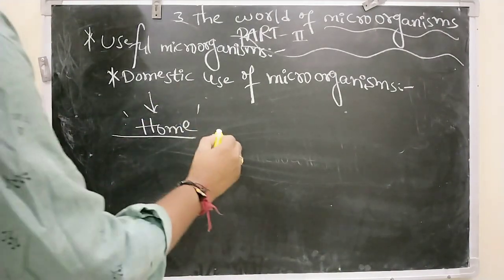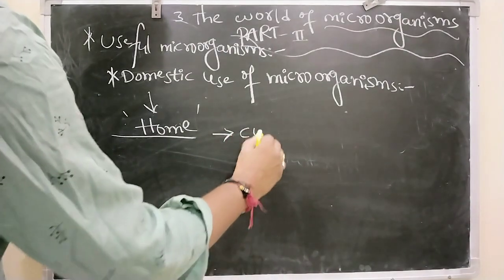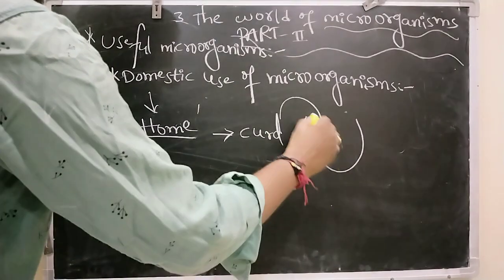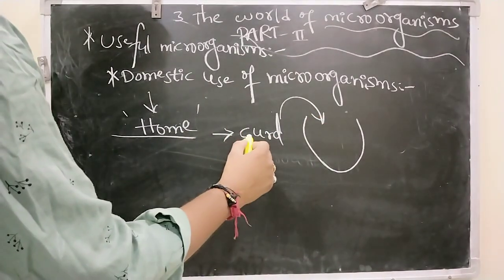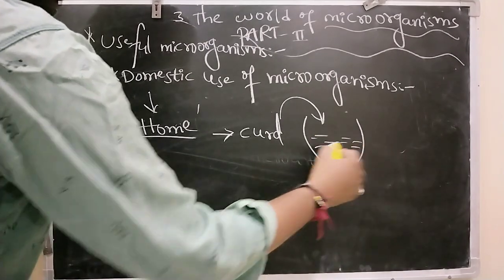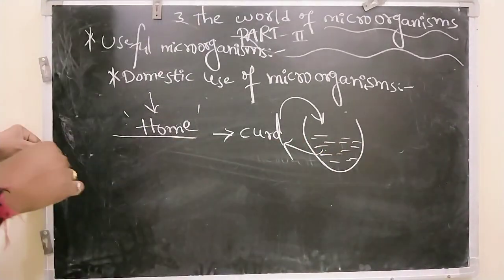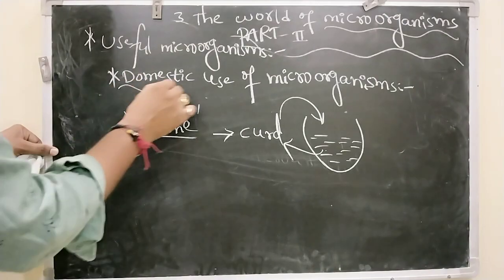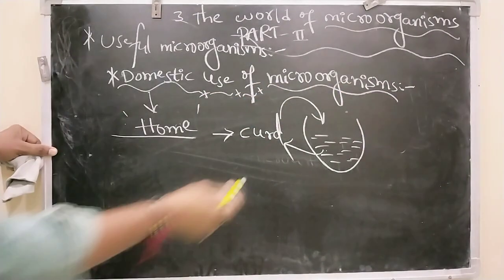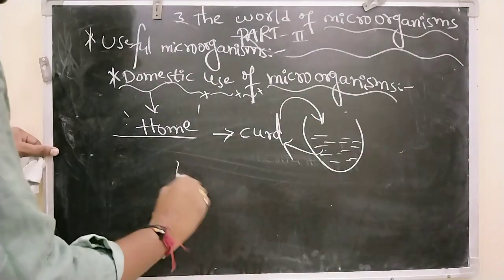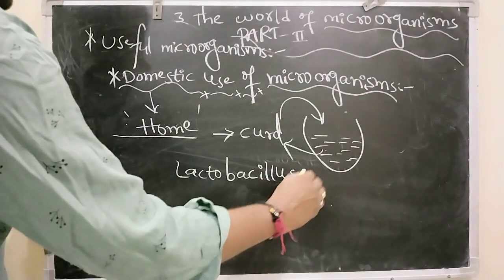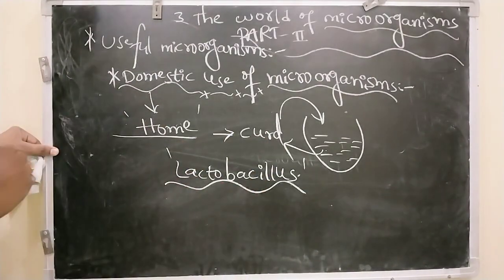Daily we add a little amount of curd to a bowl of milk. If we add a teaspoon of curd to a bowl containing lukewarm milk, that entire milk changes into curd. So this is nothing but domestic use, meaning how we are using microorganisms in our home. The microorganism responsible for the conversion of milk into curd is Lactobacillus. Lactobacillus bacterium is responsible for the conversion of milk into curd.